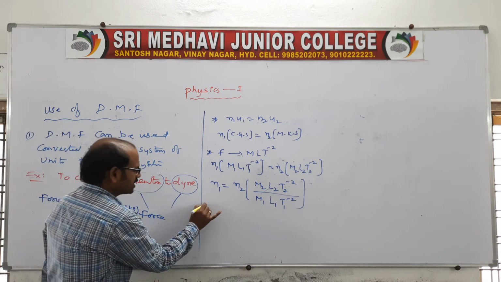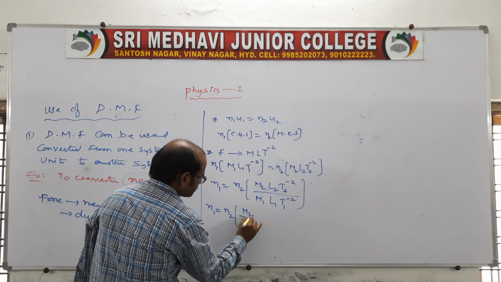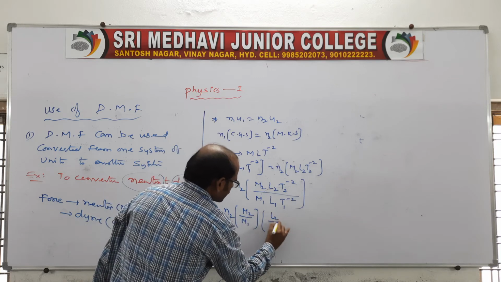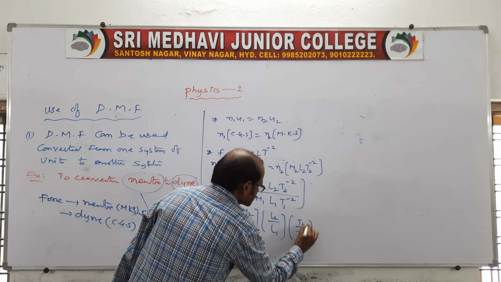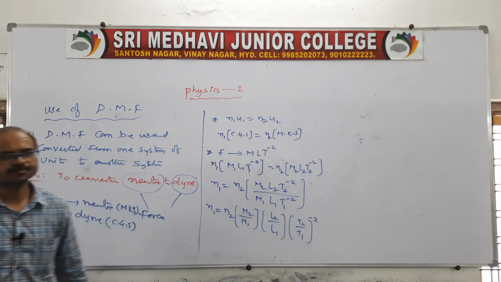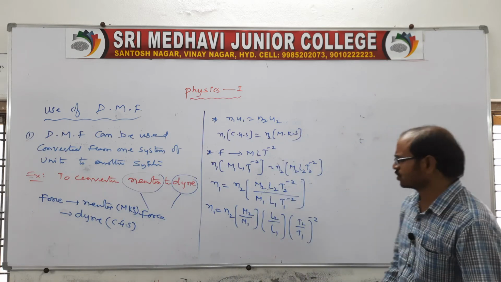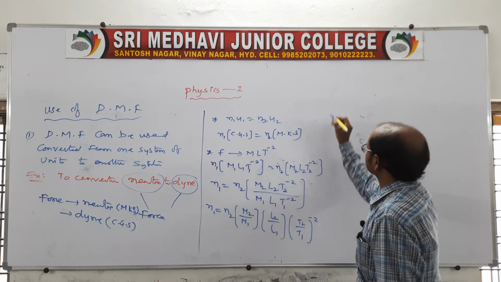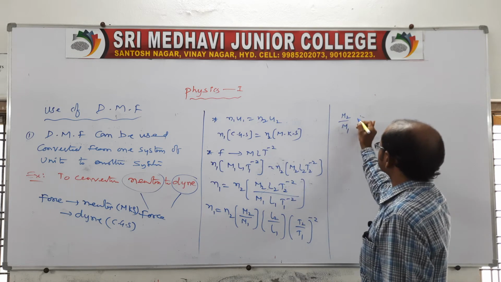Let us separate the terms: N1 is equal to N2 times M2 by M1, times L2 by L1, times T2 by T1 power minus 2. Clear? Now let us take M2 by M1.